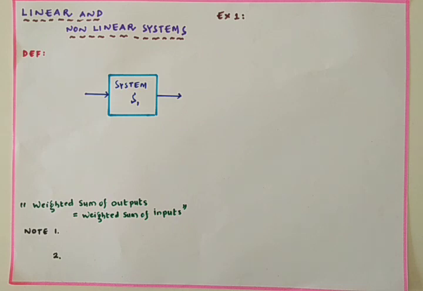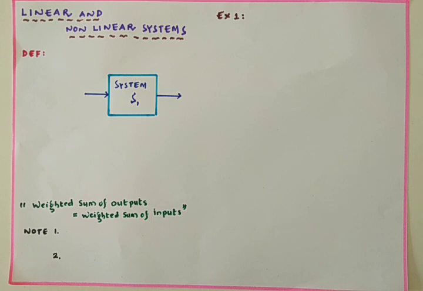We have been discussing the various types of systems. In this class, I am going to complete all the systems. In the previous class, we studied a review of the systems we have discussed so far. Now I am going to talk about another particular type of system, called a linear and a non-linear system. Based on the property of linearity, a system can be categorized into either a linear or non-linear system.